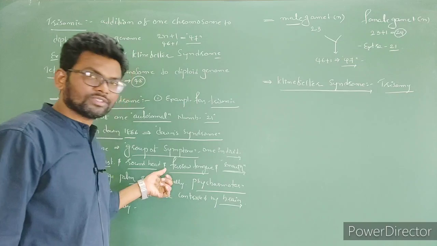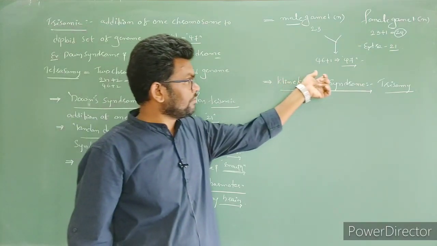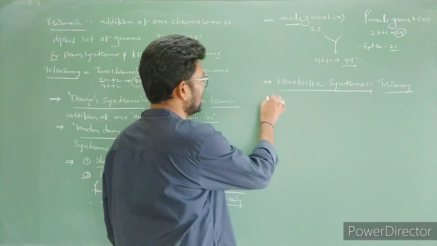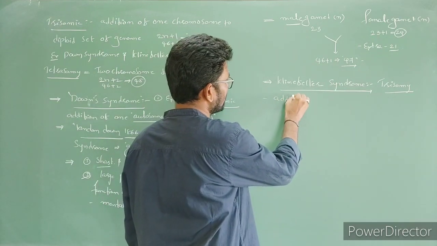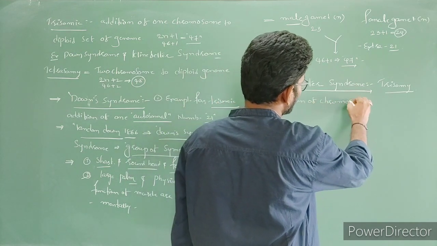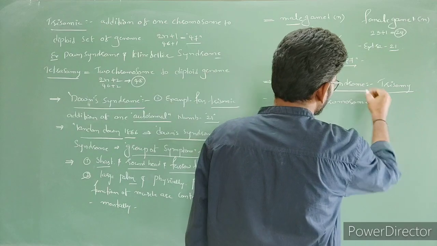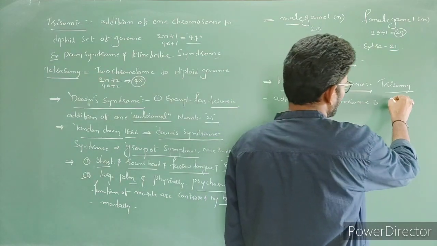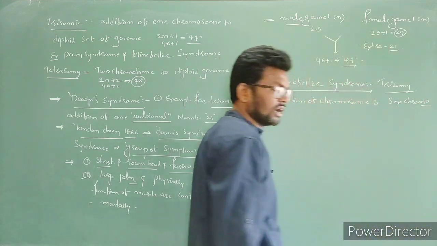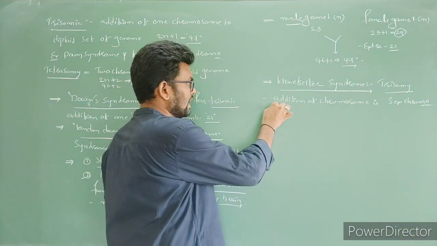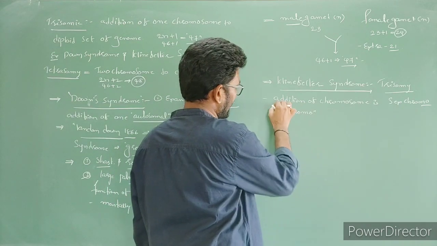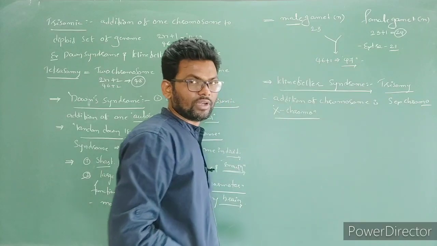The chromosome number of Down syndrome is 47, and Klinefelter is also 47. Got the point? Write it here. The addition of a chromosome, or extra chromosome, is a sex chromosome. That is, one extra X chromosome is received by one individual.